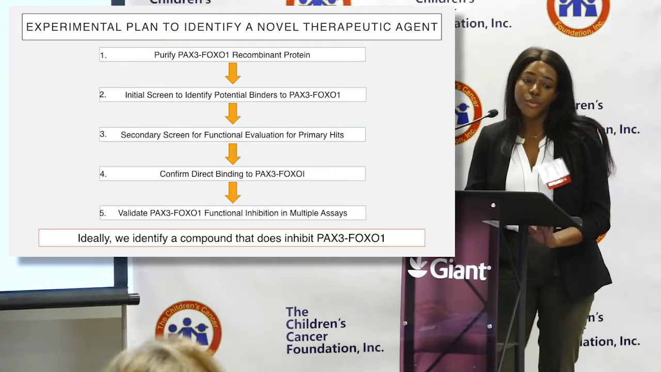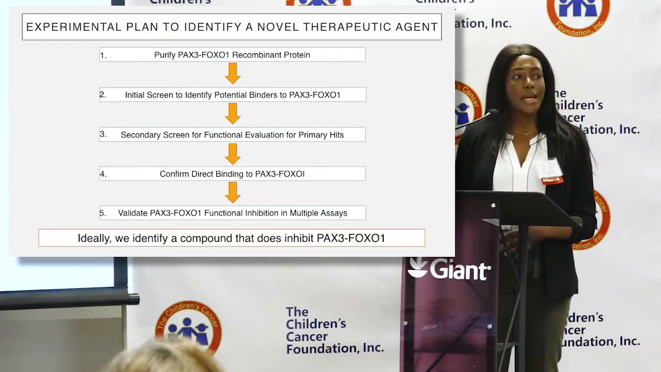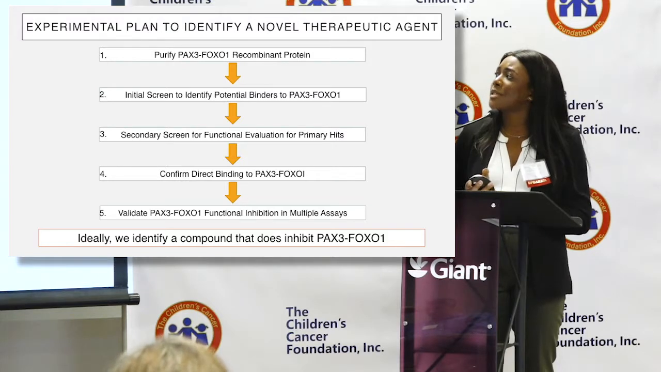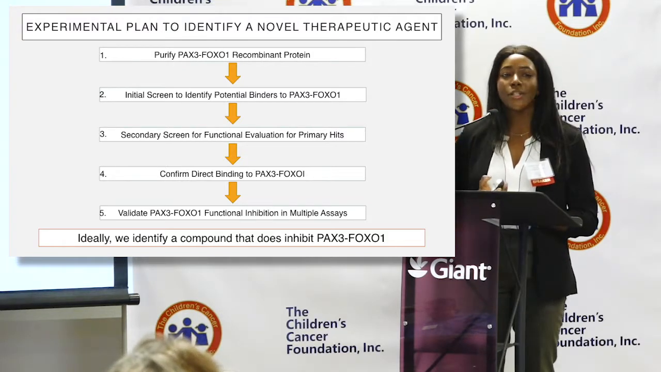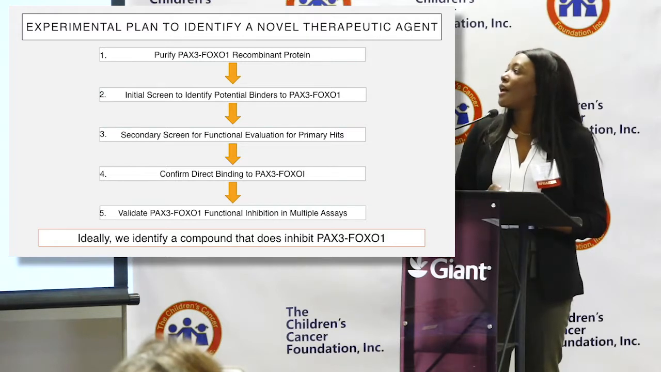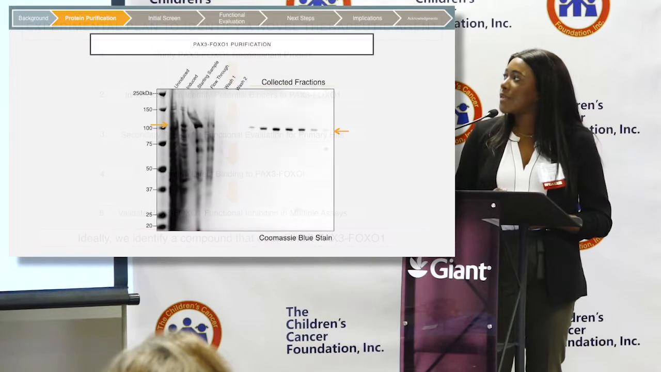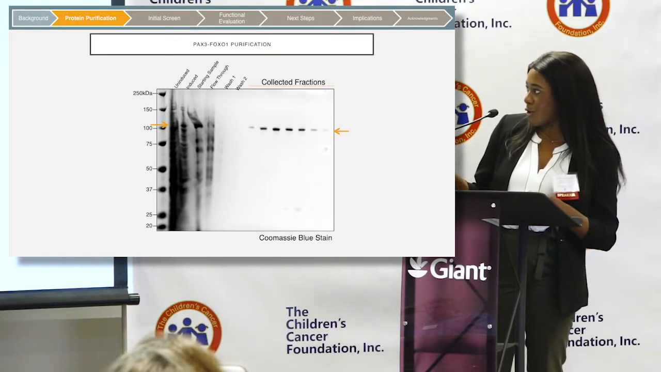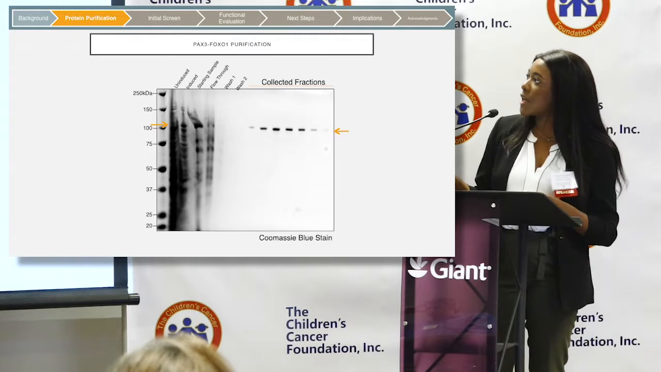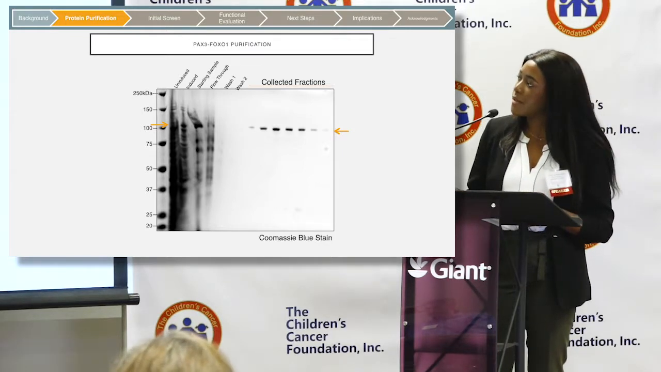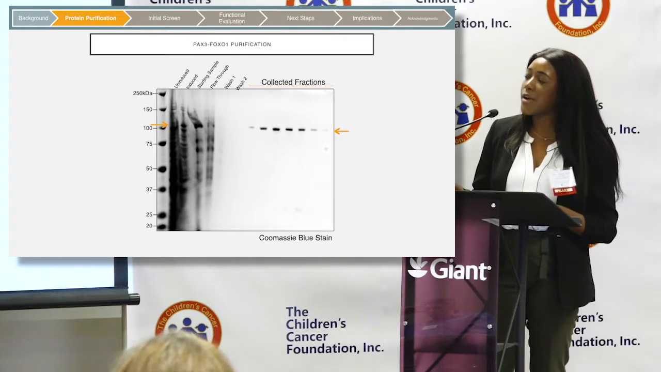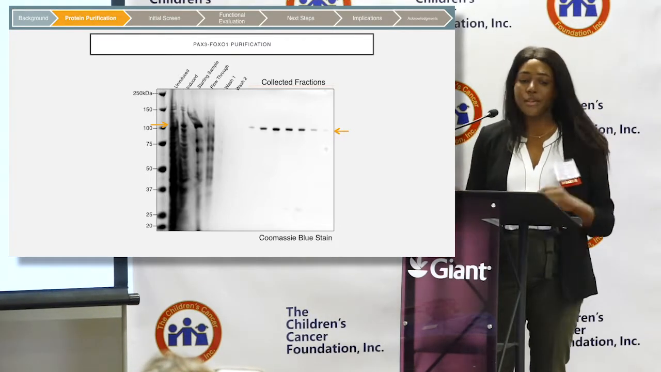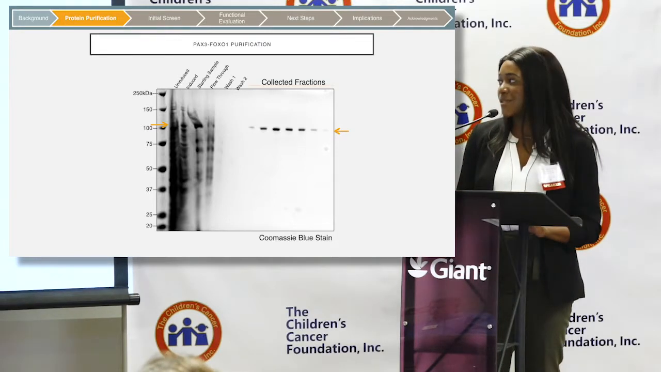Our first step was to obtain a pure sample of PAX3-FOXO1 to study further. This was hard because it hadn't been done before. There wasn't a pure protein we could just buy, so we had to do it ourselves. This is the Coomassie stain of the first successful purification that we did. You can see here the uninduced, the induced version, and then the starting lysate after lysing the cells, and then the quite pure collected fractions that we got from affinity chromatography using a nickel column. So this was a very long process, but successful.